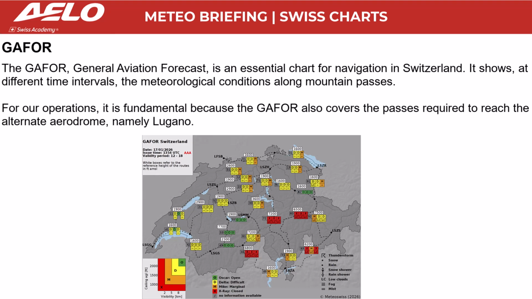GAFOR. The GAFOR, General Aviation Forecast, is an essential chart for navigation in Switzerland. It shows, at different time intervals, the meteorological conditions along mountain passes. For our operations, it is fundamental because the GAFOR also covers the passes required to reach the alternate aerodrome, namely Lugano.